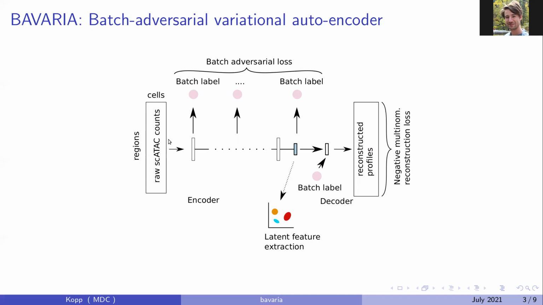So during training, we can fit the model such that it extracts a latent feature representation that is as informative as possible with respect to the cell state and the biology of the data, but at the same time that it's as uninformative as possible with respect to predefined batch labels.